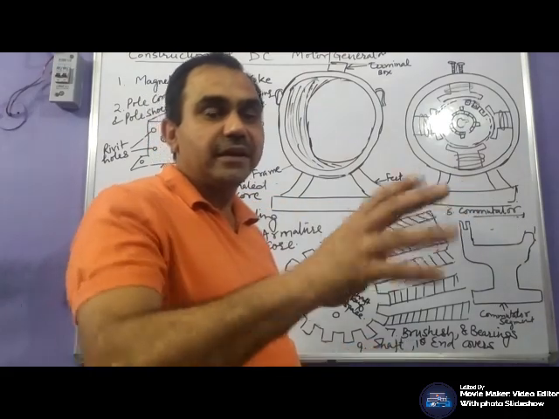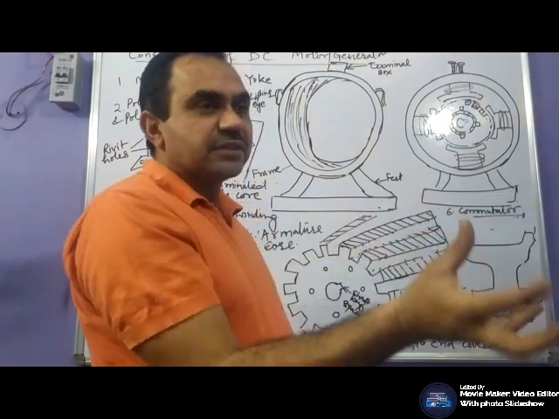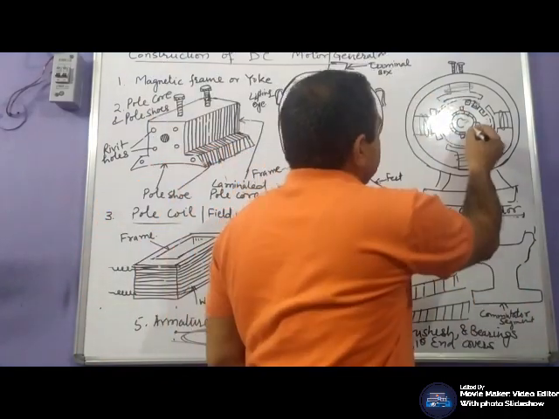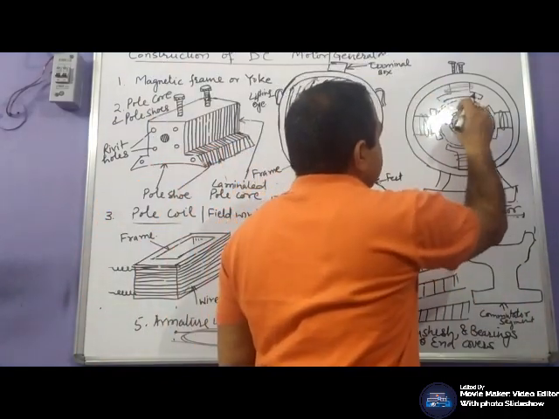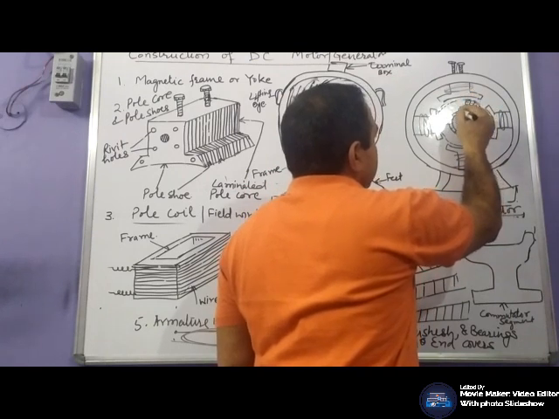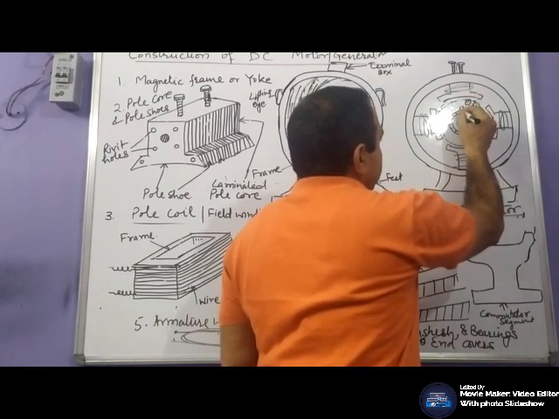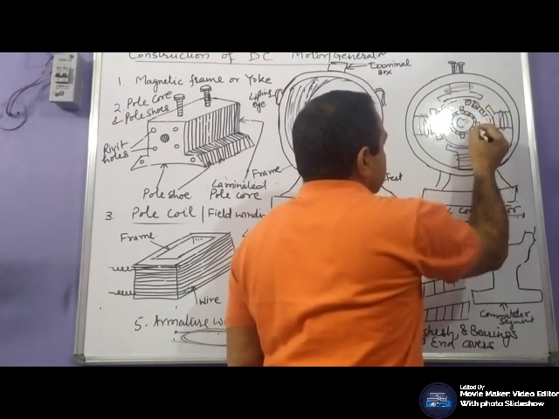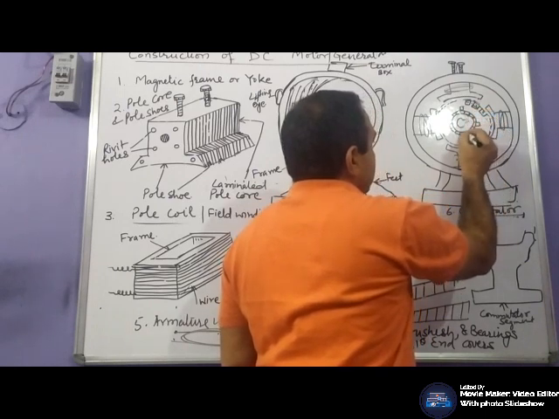We are discussing that after a rotation of half cycle, the direction should be changed. So these are the commutator segments, which are separated by certain insulating material. This line is the insulator.